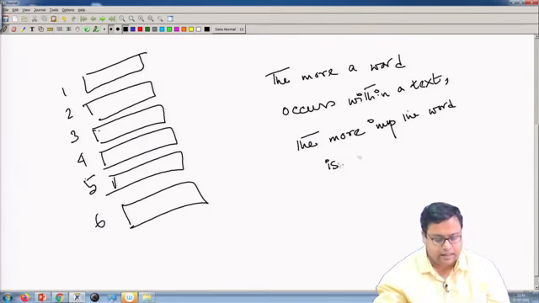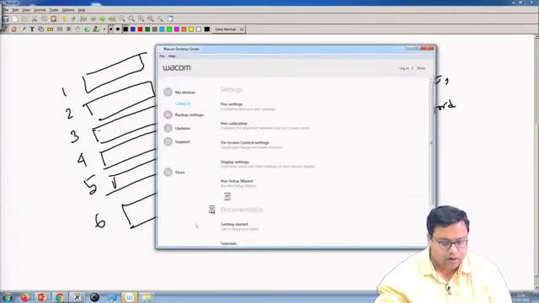That makes sense. The more a word occurs, the more important that particular word is.